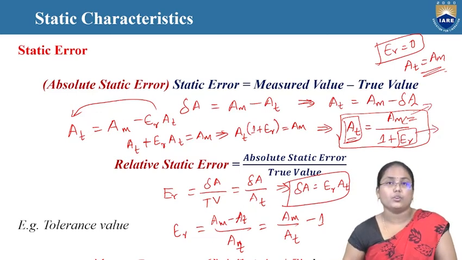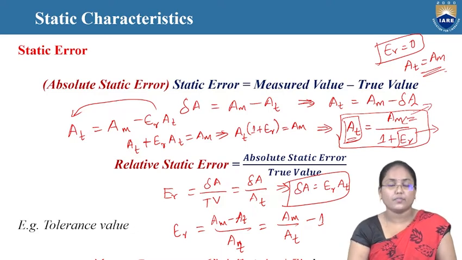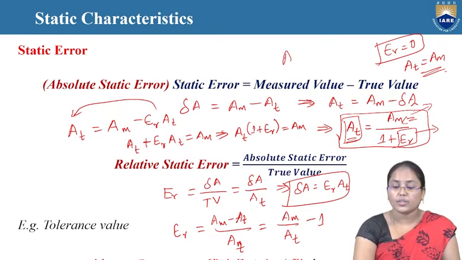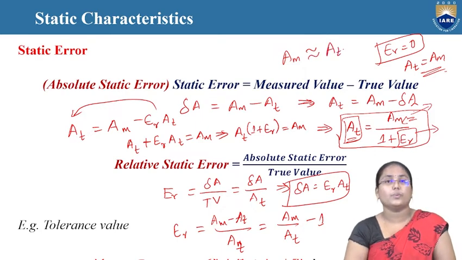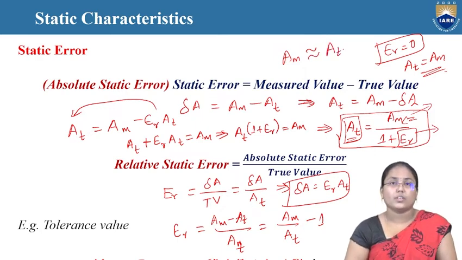From this equation, AT equals AM by (1 plus ER), and by putting the ER value as small as possible, we get AT approximately equal to AM. That is, the measured value will be approximately equal to the true value that is to be measured by a particular instrument.